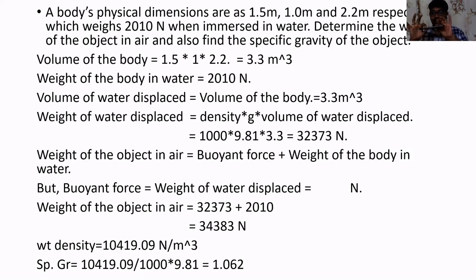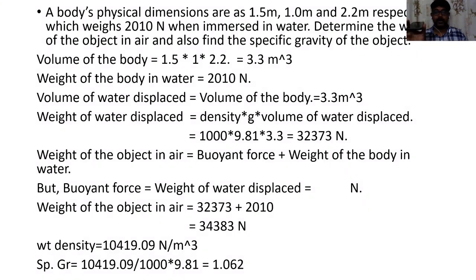Here the object has thickness, length, and width. Now I'll go with the problem statement. First, the object's dimensions are 1.5 meter, 1 meter, and, as you can see at the top, the length of the object is 2.2 meters respectively. So he is talking about the dimensions of the object.